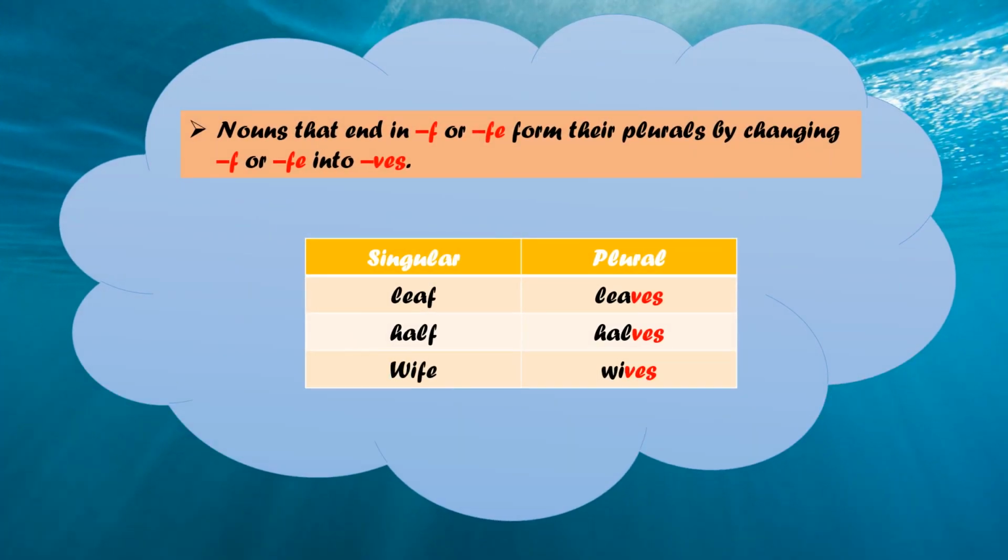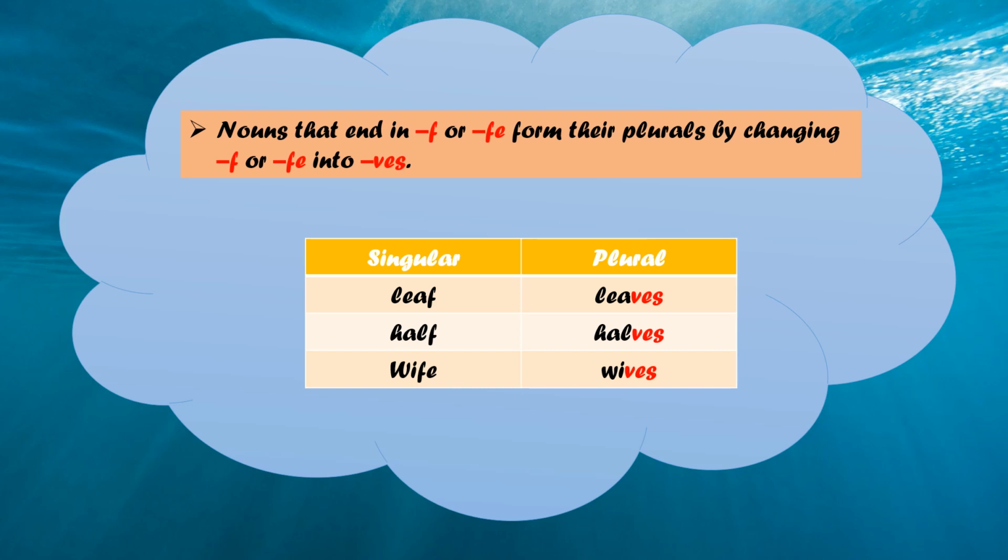Now children, let's learn how to change the singular form of the nouns that end in F or FE. See, the nouns that end in F or FE form their plurals by changing F or FE into VES. Okay children, means these words we have to change into VES. We will replace F or FE with VES.